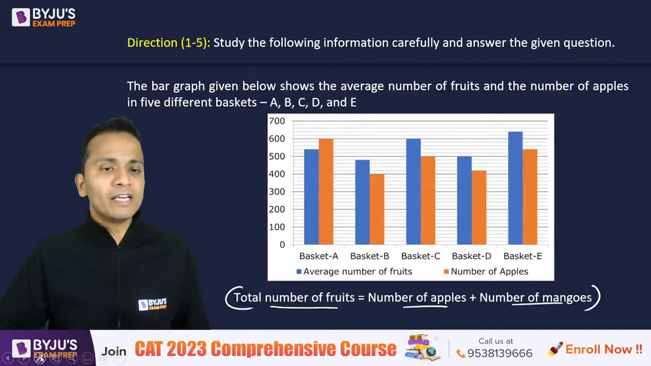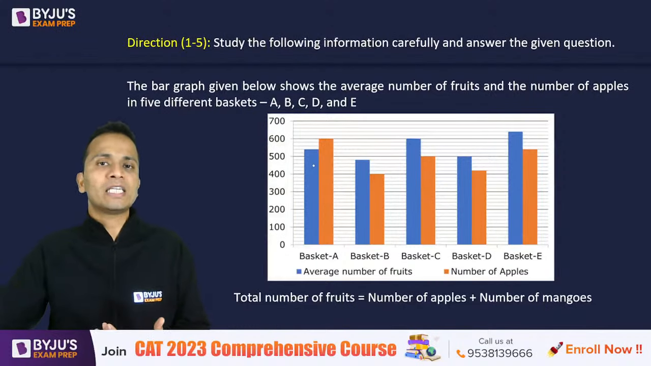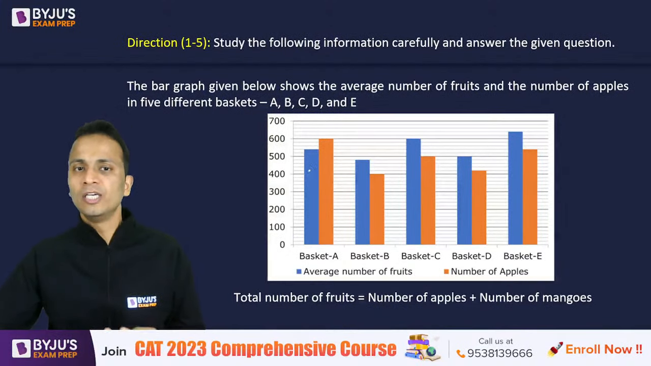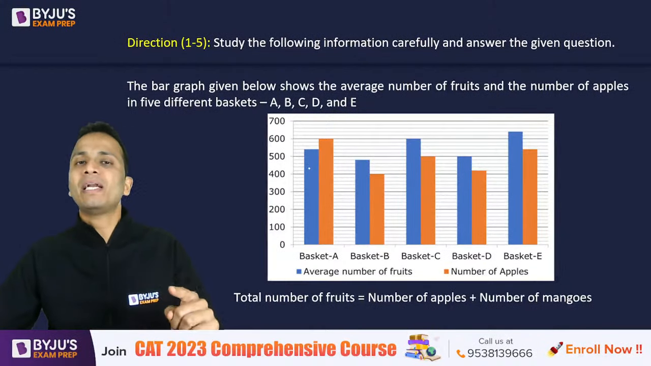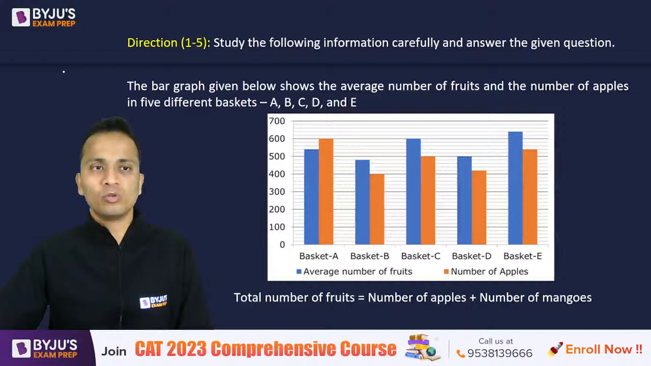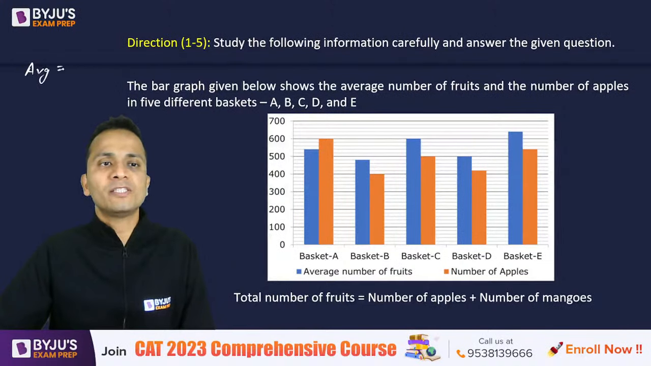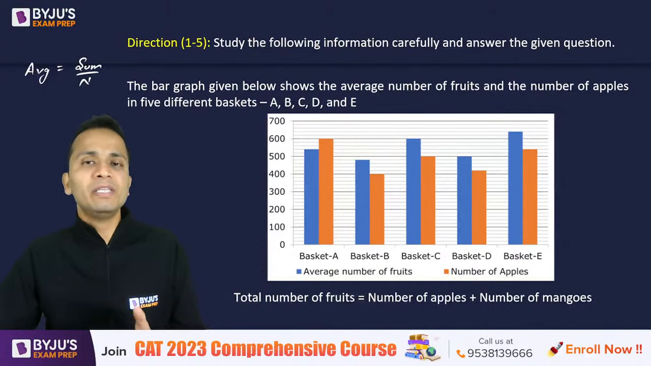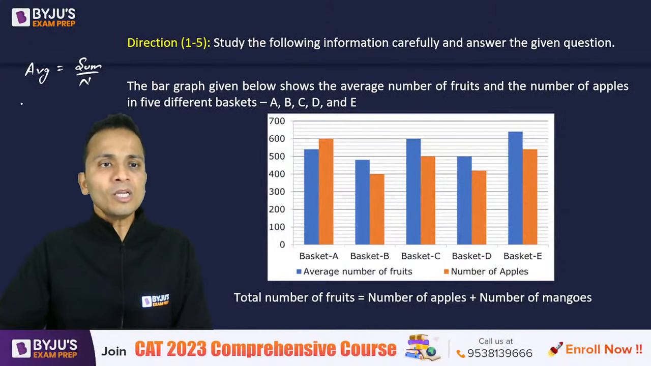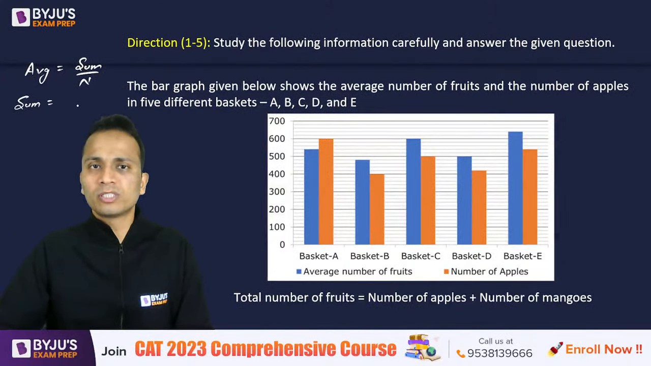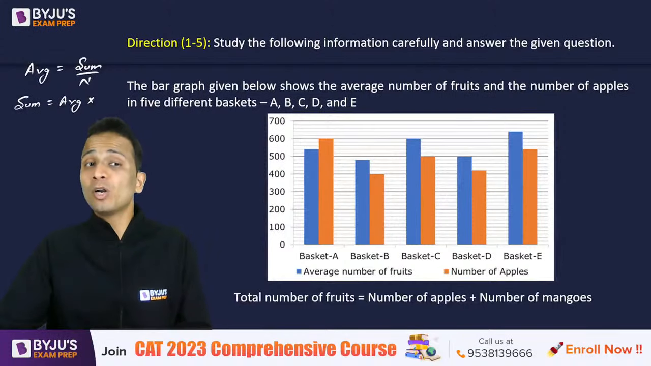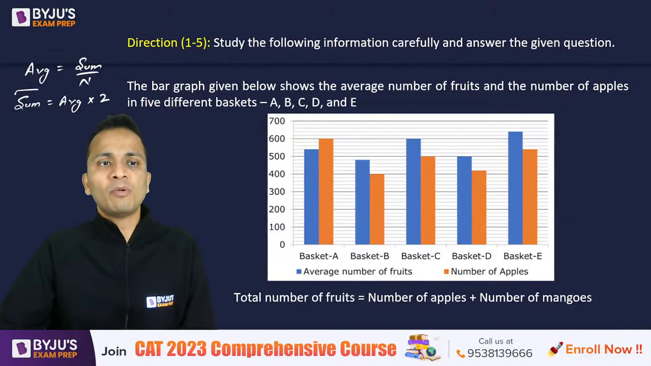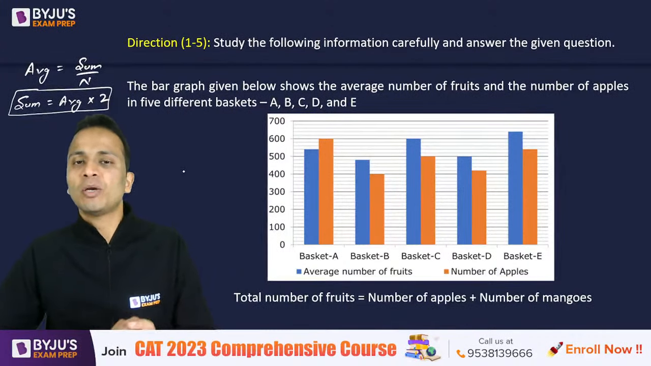Okay. So the blue bar gives you the average number of fruits. To find the total number of fruits, since we have 2 types of fruits, the average multiplied by 2 will give you the total number of fruits, because the formula for average is sum divided by the number of terms. The number of terms in this case will be the types of fruits. So if you want the sum of the fruits in a basket, multiply the average by the number of types of fruits, which is 2. So the sum of the number of fruits will be the average multiplied by 2.